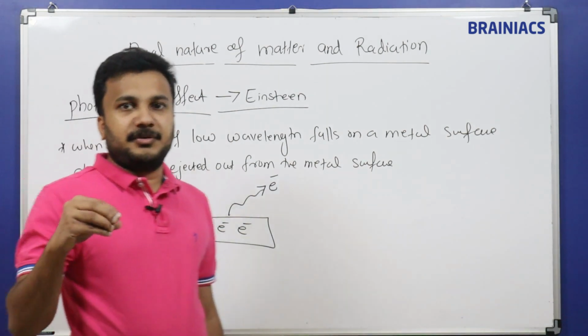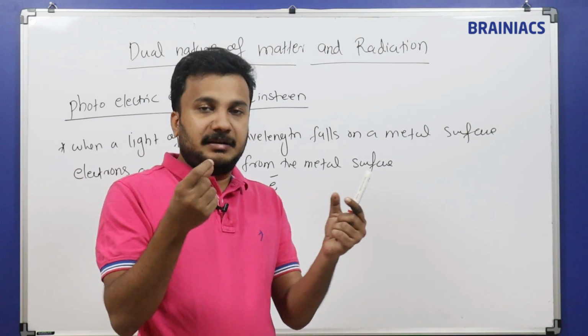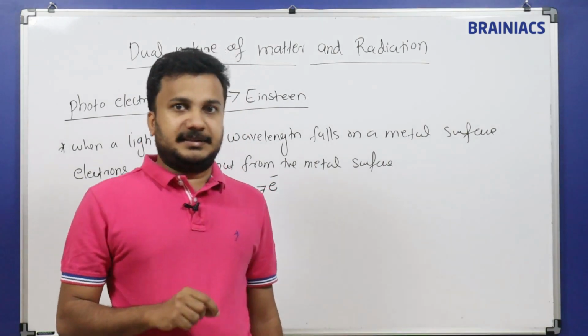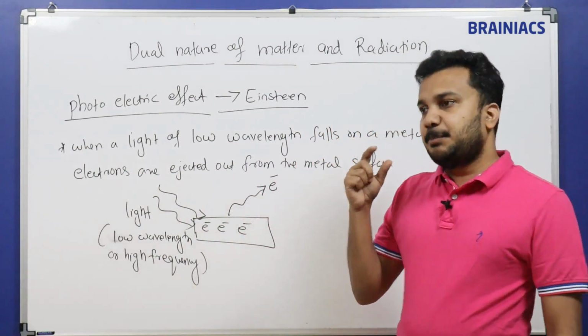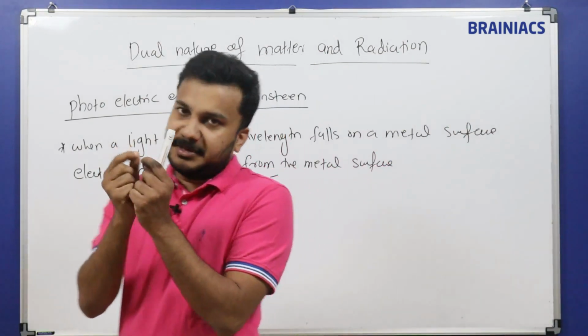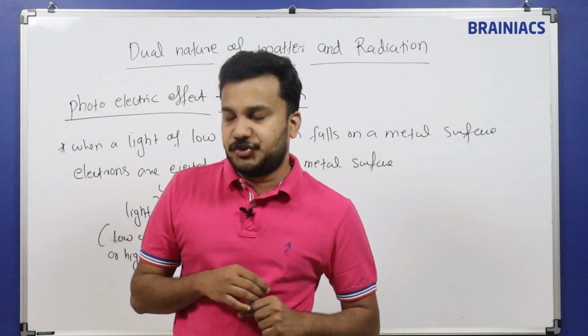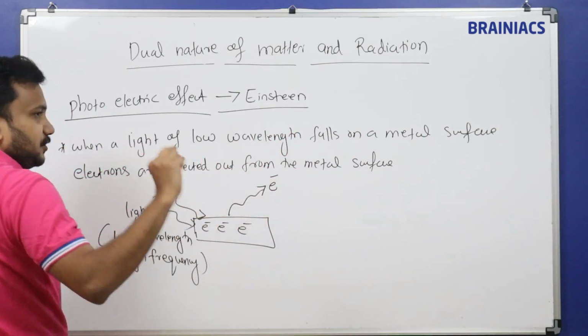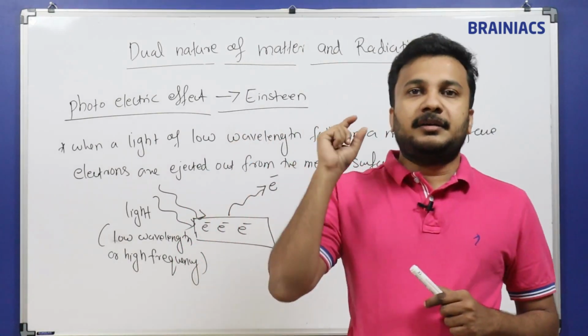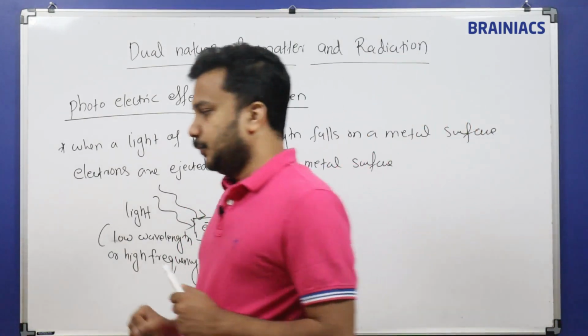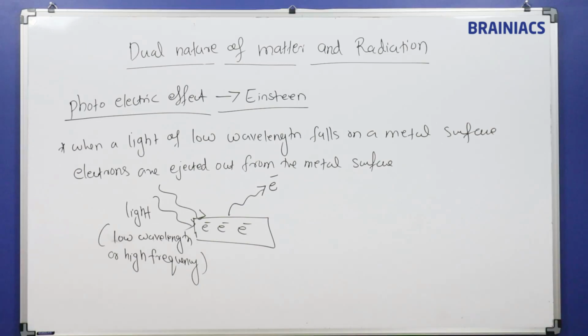Light is in the form of particles means, if you consider a chain, there will be lots of beads. Every bead we can consider like a particle, and all these particles clubbed together form a chain. Similarly, light consists of smaller particles, and each of the particles is called a photon. Okay, so we are going to write some points.